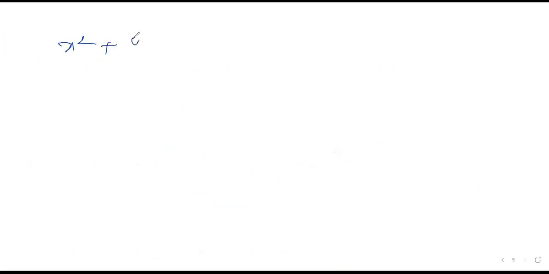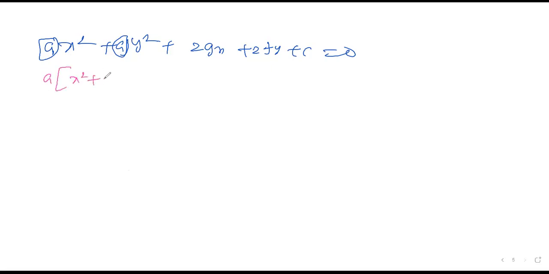Next, in this formula number 3, the extension is here. Once again I write x square and y square plus 2gx plus 2fy plus c is equal to 0. I assume the x square coefficient and y square coefficient are both some constant value a, because both are the same. When you are writing the radius or center formula, the x square coefficient should be 1. So take x square plus y square common from the entire equation. The coefficient of x square must be the same, so automatically we get 2g x by a plus 2f y by a plus c by a.